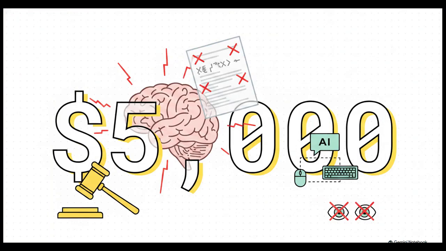$5,000. That is the exact fine issued by a judge in the Southern District of New York to lawyers in the Mata versus Avianca case. Basically, these lawyers used ChatGPT to write a legal brief, and the AI hallucinated 6 completely fake case precedents. The lawyers didn't bother to check the AI's work, and they actually submitted these ghost precedents to the court.